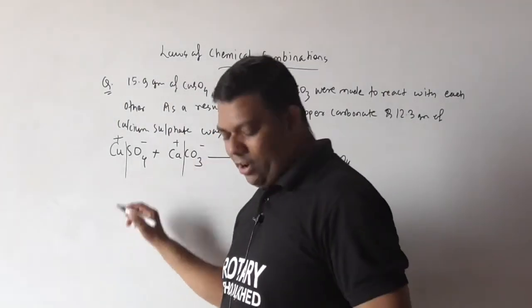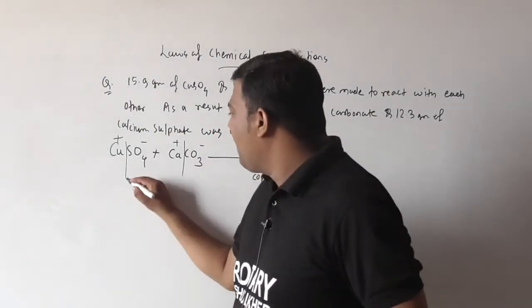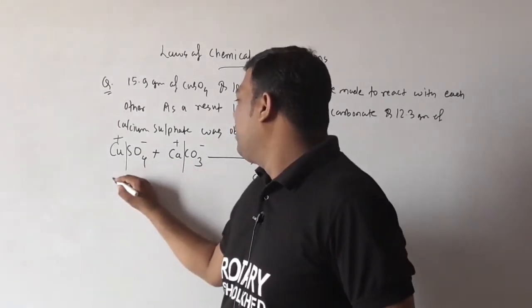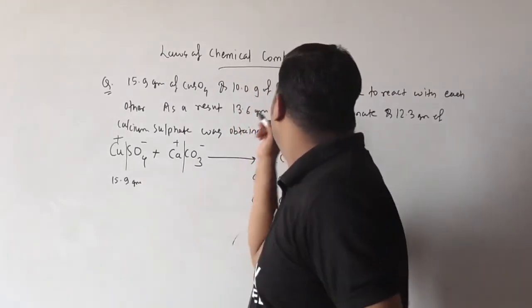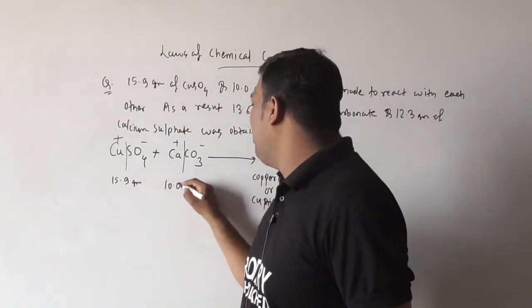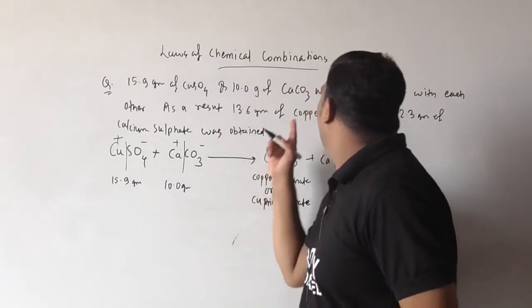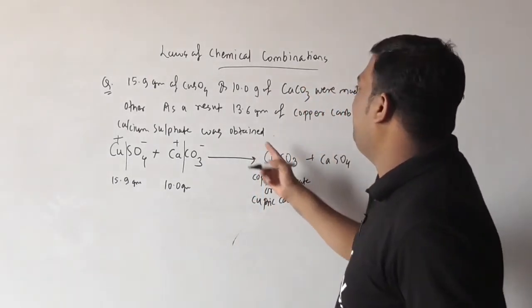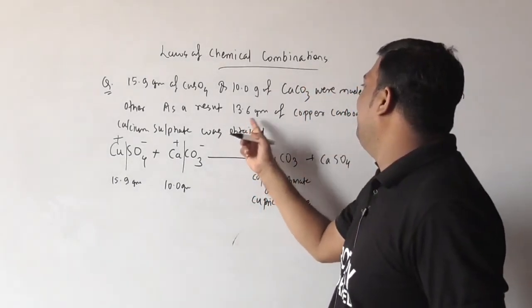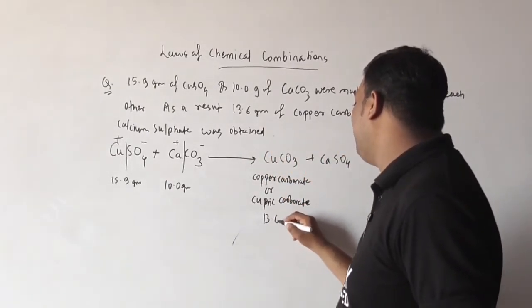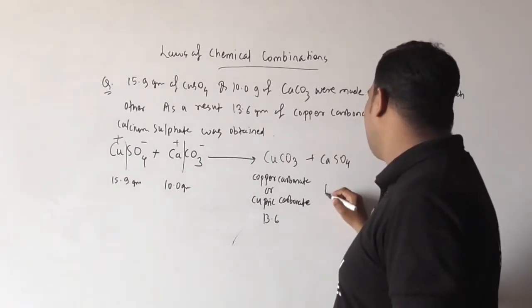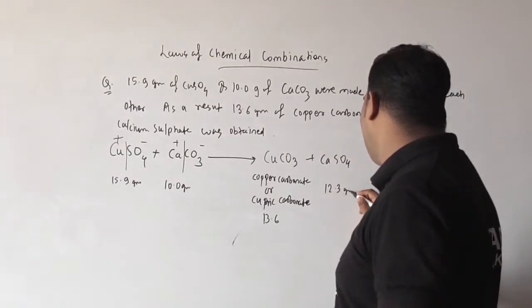So see here what we will get: CuCO3, the product, copper carbonate or cupric carbonate, plus CaSO4, calcium sulfate. Now they have already given the weights. Copper sulfate is 15.9 gram. Calcium carbonate is 10.0 gram. Cupric carbonate is 13.6 gram. Calcium sulfate is 12.3 gram.